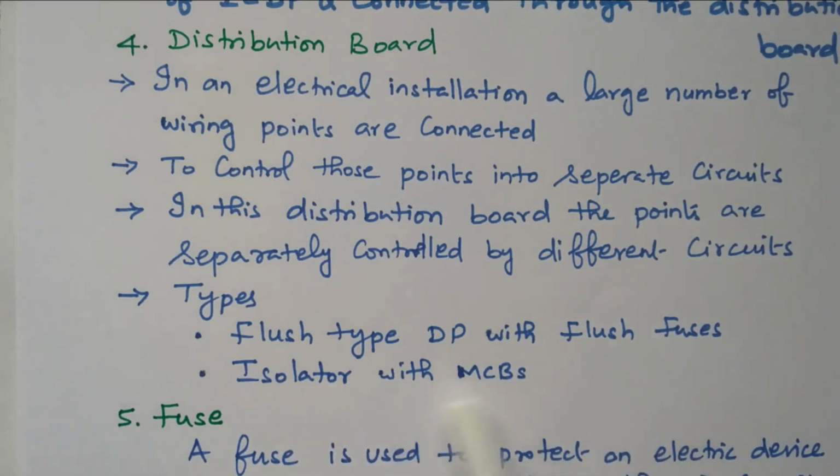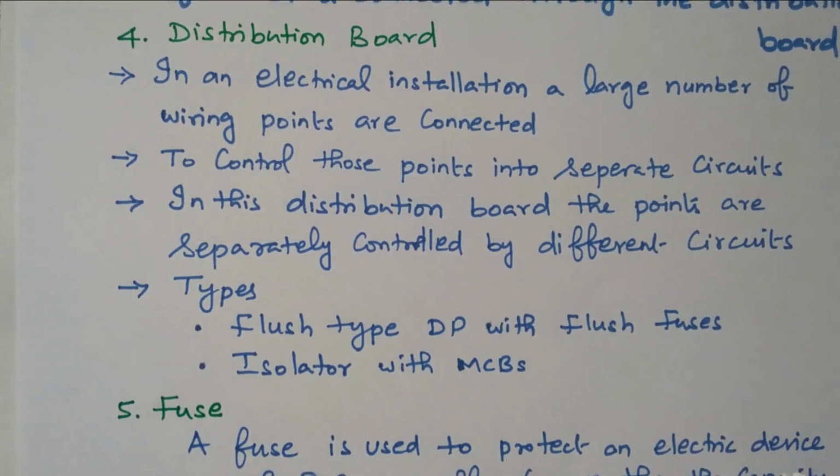Another one, isolator with MCB, miniature circuit breaker. In a fuse, if the fuse glows, we need to replace it with a new fuse. Here is a circuit breaker. The circuit will be broken based on gravity control, the bimetallic strip available inside, it will break. Again we can reconnect. No need to replace the fuse in the case of MCB, but here we need to replace the fuse. Then we will see what is meant by fuse.